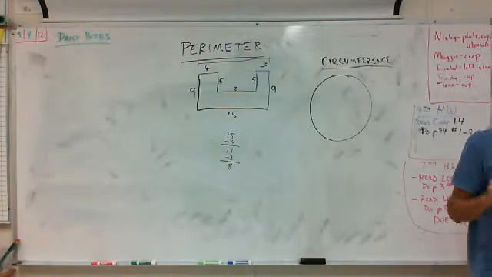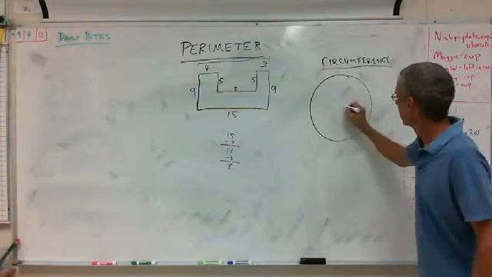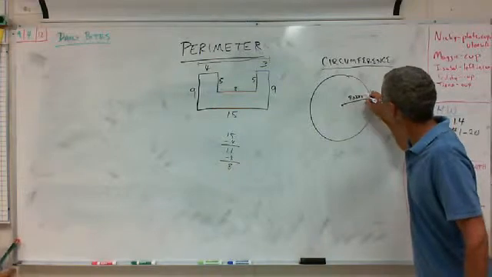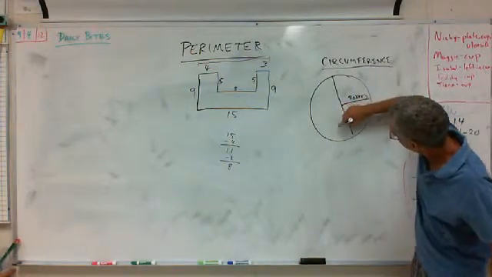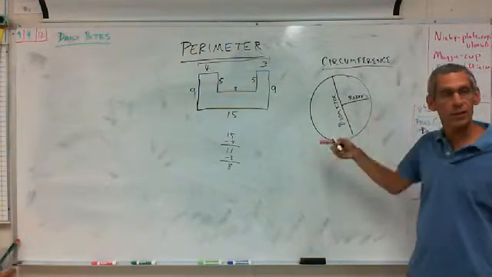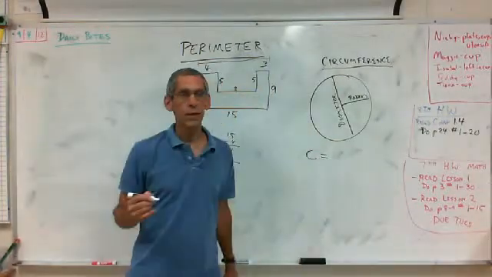And the formula for the circumference of a circle, does anybody know it? You guys all know that that's the radius, right? And you guys all know that this is the diameter. Okay, so you can write it based on radius or diameter. So circumference of a circle, who knows it? Okay, Landon.